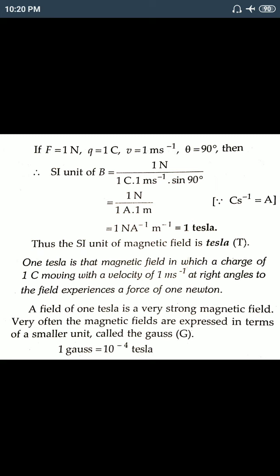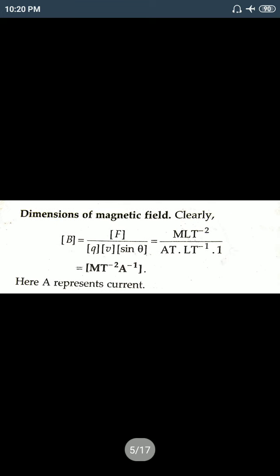If we want to find the dimension of the magnetic field, the same equation we can use, B equals F by QV sin theta. We know the dimension of F, Q, V, and sin theta is an angle, so it is 1. So the dimension of magnetic field is M T to the power minus 2 A to the power minus 1, where A represents current.